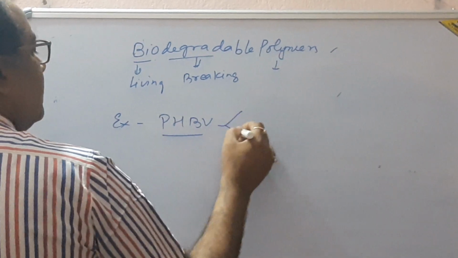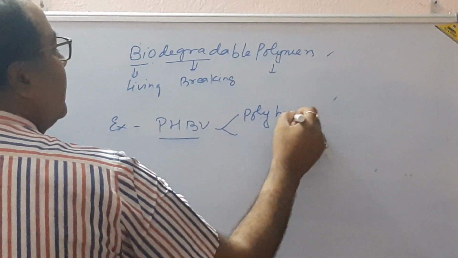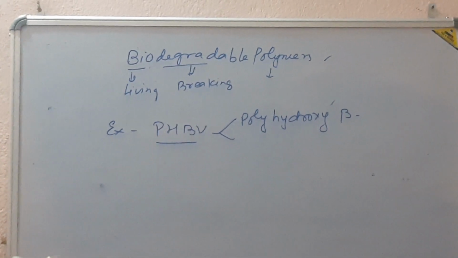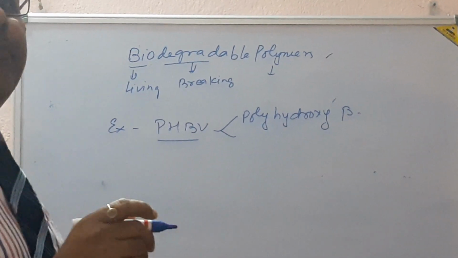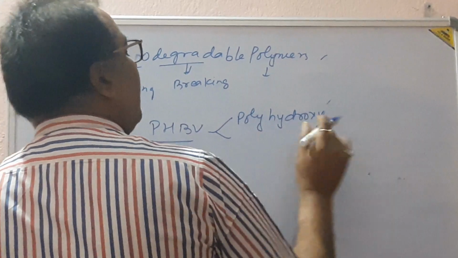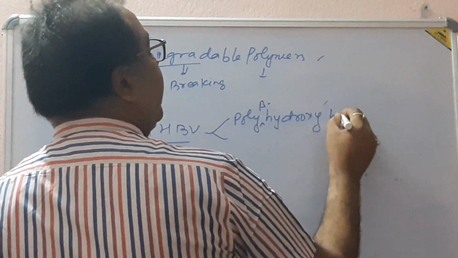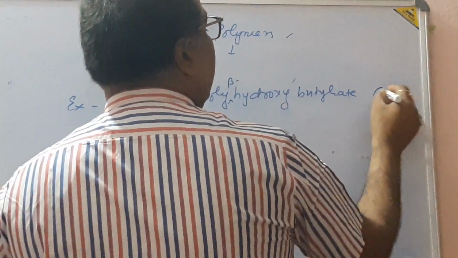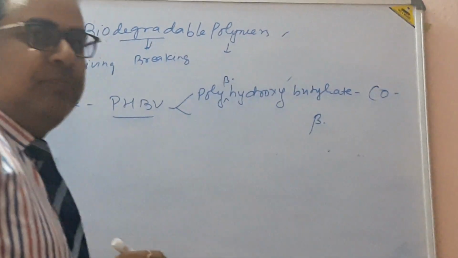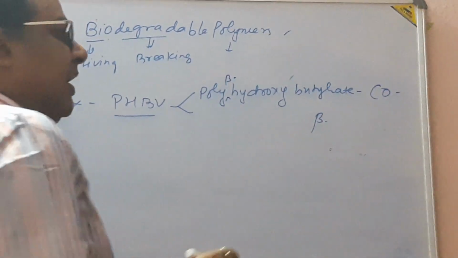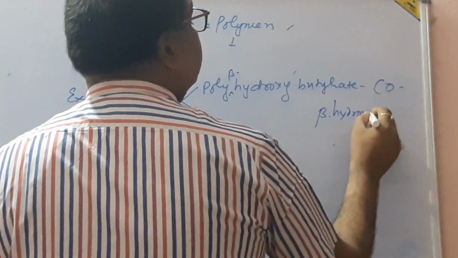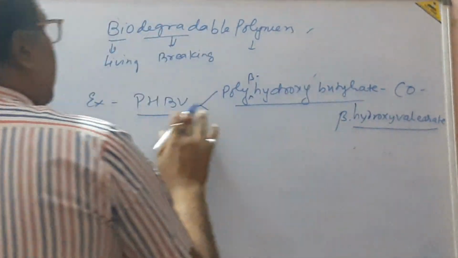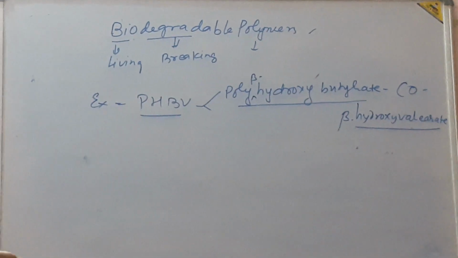A typical example is PHBV, that is poly-beta-hydroxybutyrate-co-beta-hydroxyvalerate. This is a common example of biodegradable polymers.